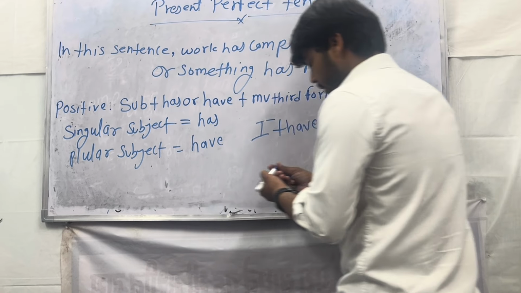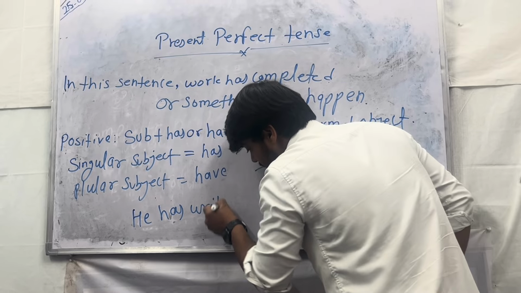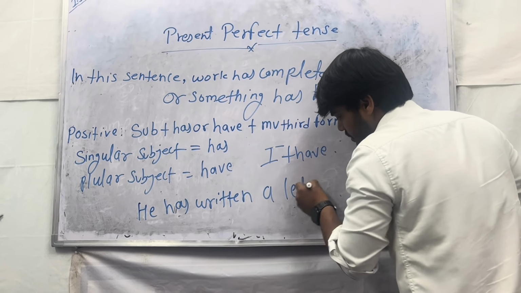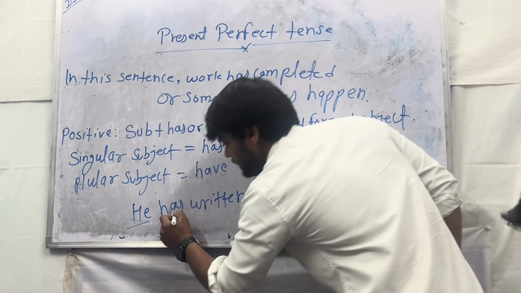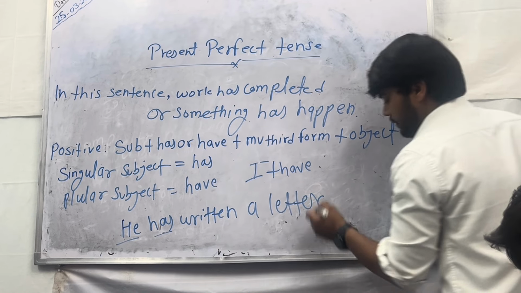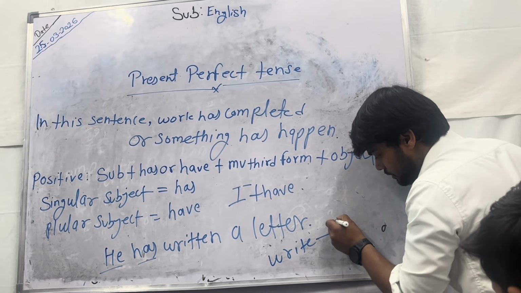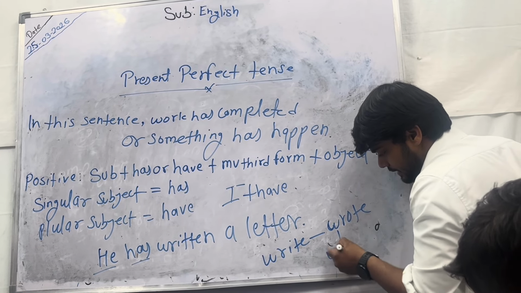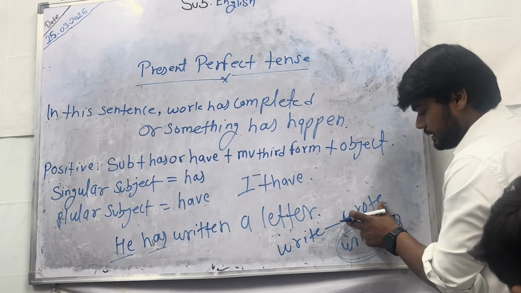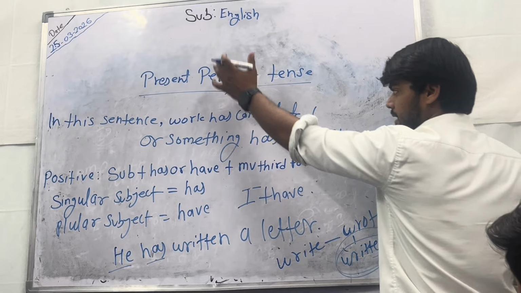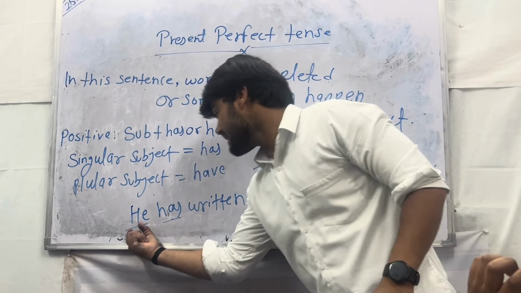Okay, for example, he has written a letter. He has written a letter means he is a singular subject. So here I have used has, and written is the third form of write. Write is the first form, wrote is the second form, and written is the third form. So in the sentence we have to use this form, not the second, not the first, because here the work has completed. So we have to use the third form of the verb. So he has written a letter.